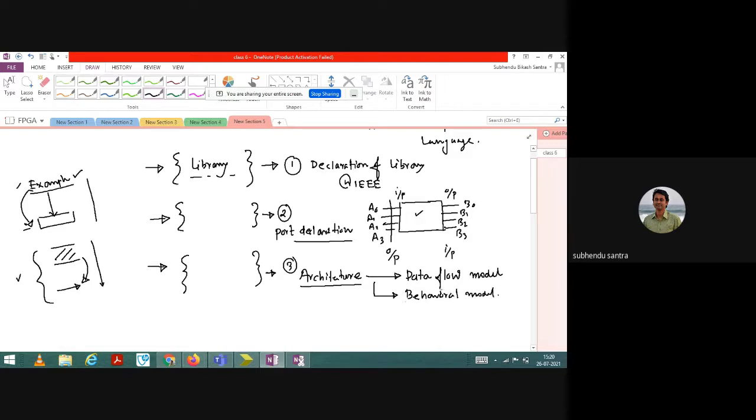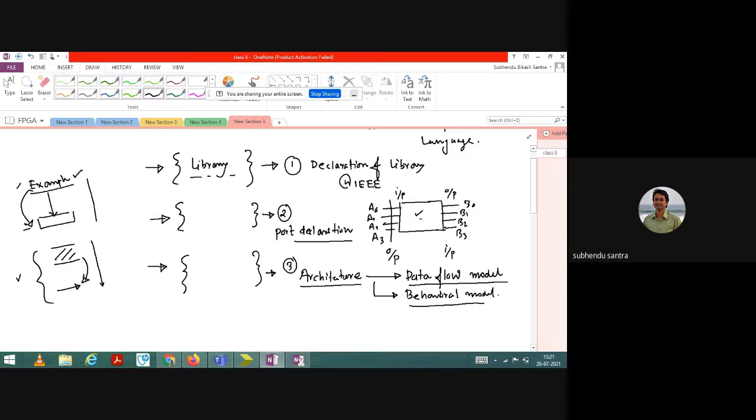Data flow model is very fast and accurate. Behavioral model is also fast and accurate, but however it has interdependency, meaning it has an intermediate variable. In case of data flow model, there is no intermediate variable. There is input, there is output.